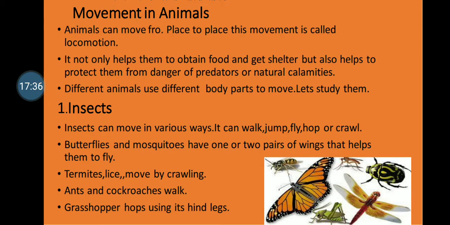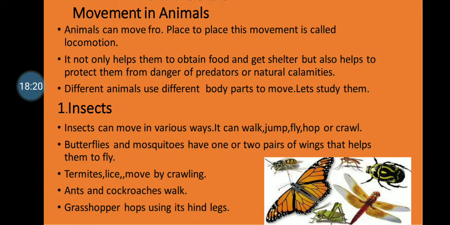Children, now we will talk about the movements in animals. Animals move from one place to another place. This movement is called locomotion. Why do the animals move from one place to another? They move mainly for food, and the second reason is for shelter. And apart from that, they also move when any disaster happens, like natural calamities such as earthquakes or floods, or when there is no rain. That time only the animal starts moving from one place to another.